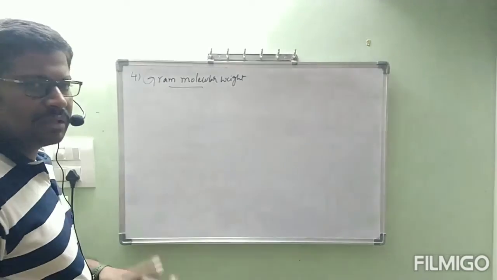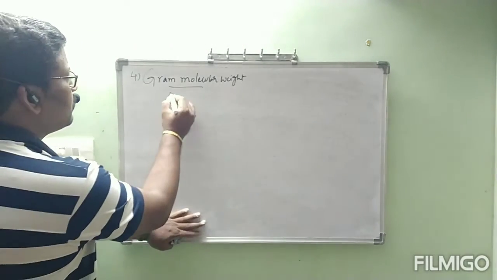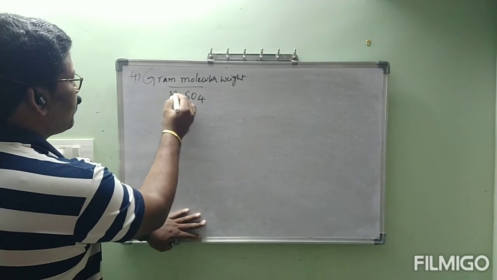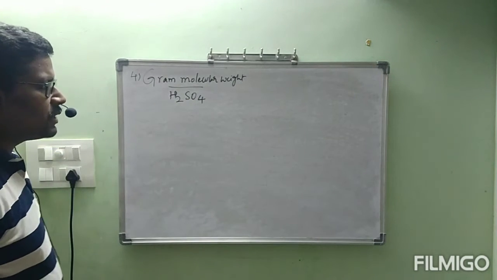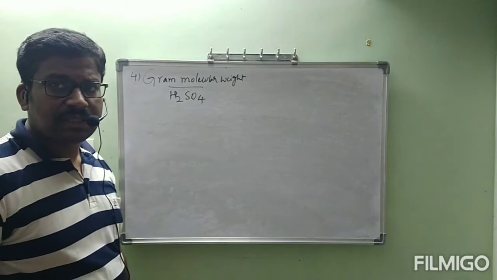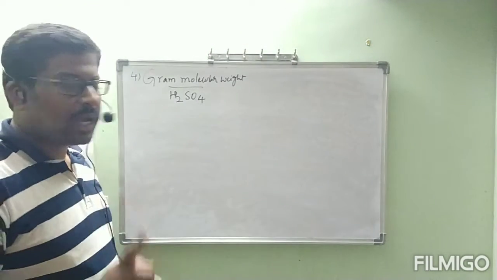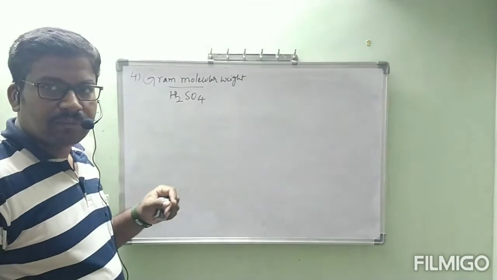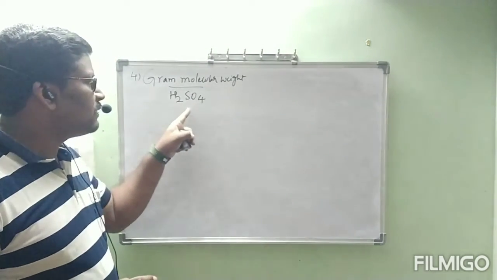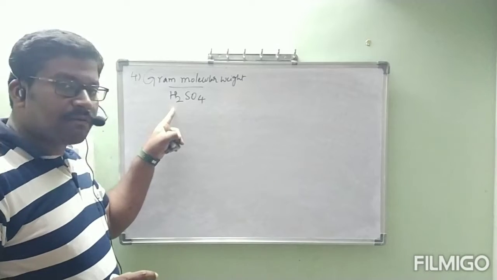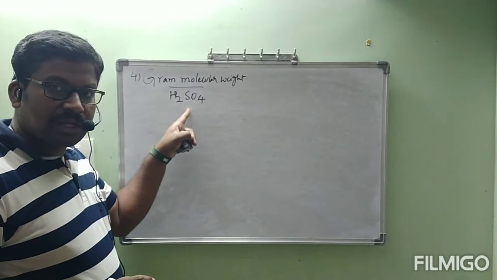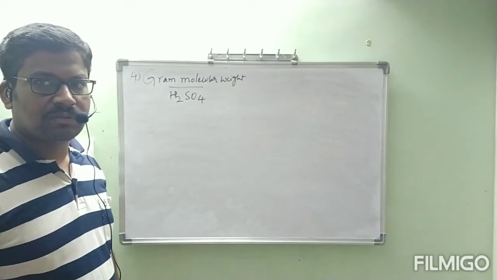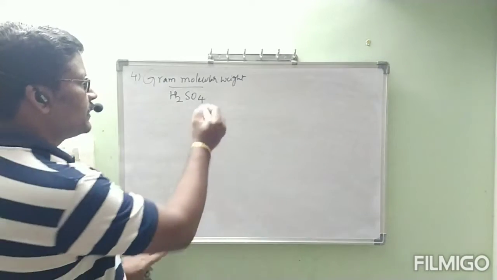Let us consider a 3 elements compound, H2SO4. What are the elements present in H2SO4? Elements are hydrogen, sulfur, oxygen. 2 atoms of hydrogen, 1 atom of sulfur, 4 atoms of oxygen are combined to form H2SO4, sulfuric acid.